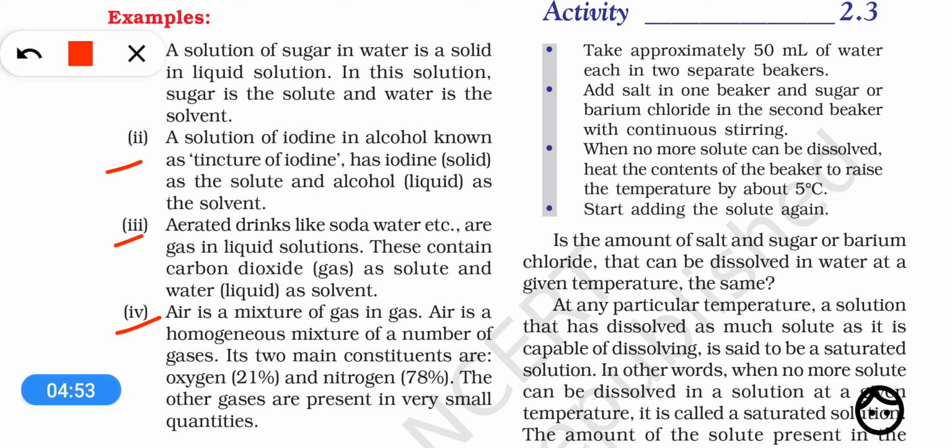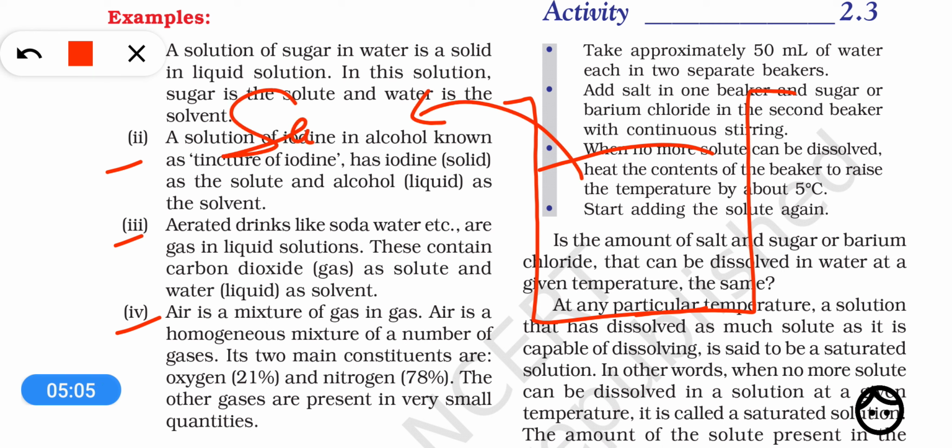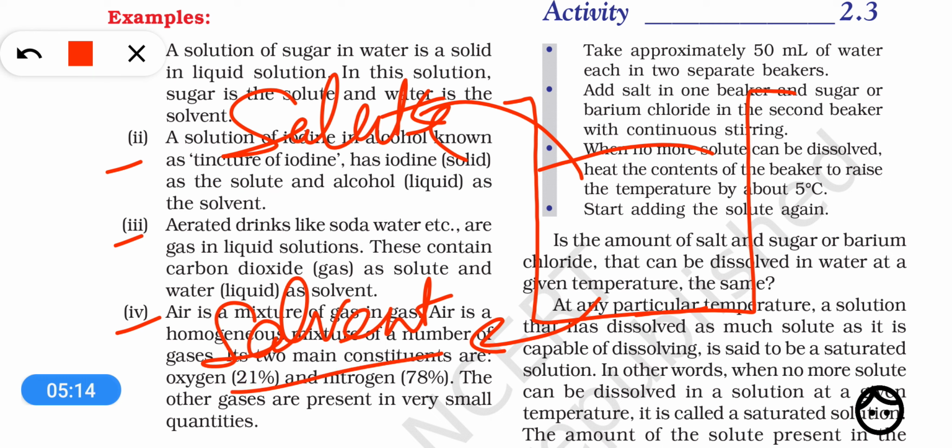Dear students, let me tell you one important fact about solutions, that every solution has at least two different components. One is called the solute, and the other is called the solvent. Now let's understand which component is the solute.